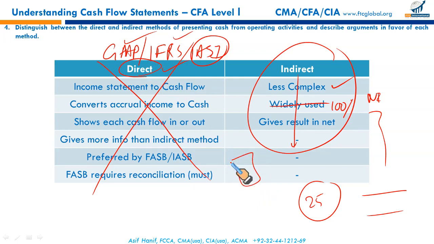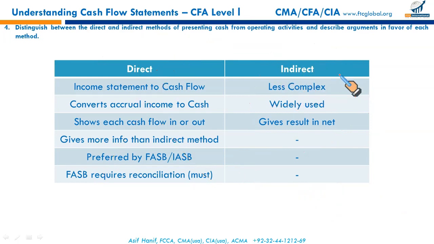So as far as you're working within an IFRS based organization, you will find the indirect method being used. But under the US GAAP, direct is preferred. But if you use the direct method, you will have to provide a reconciliation, and I will explain what that is. So the indirect method is less complex. It is widely used, gives you the net results.